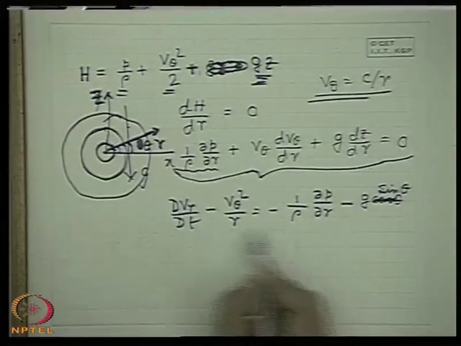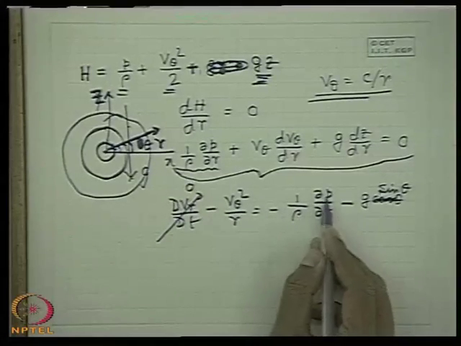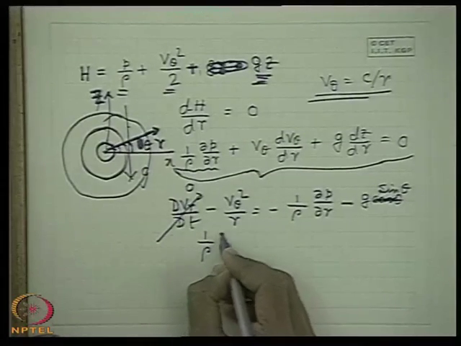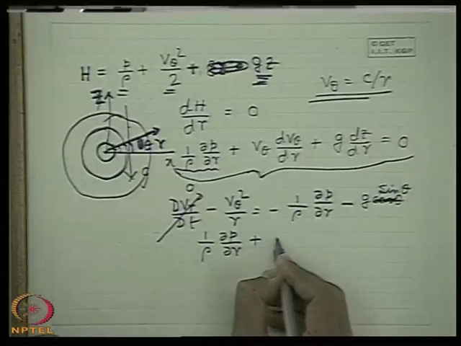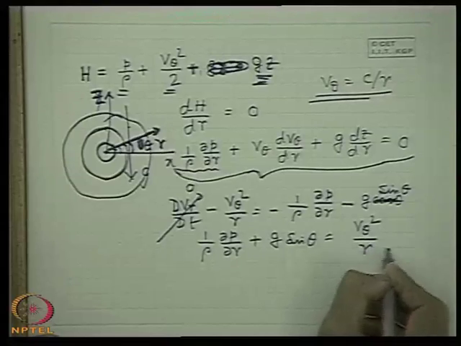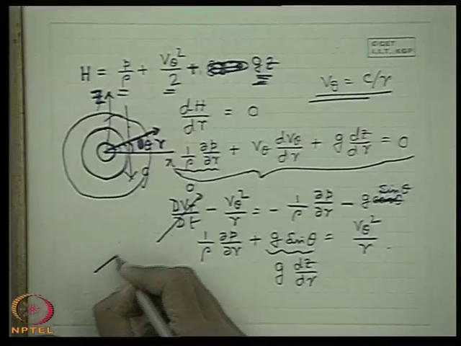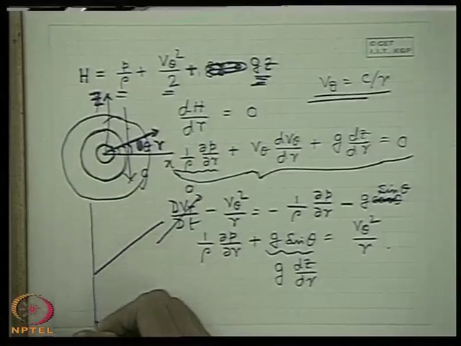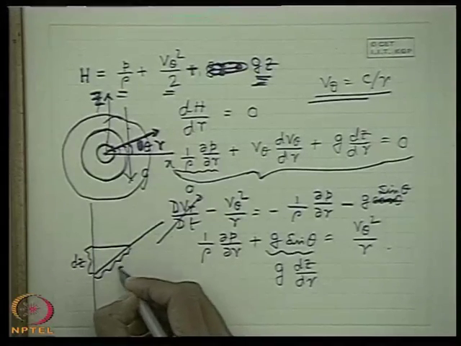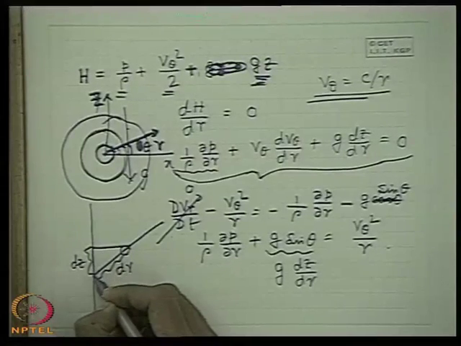All right. Now here dVr/dt is 0 because no Vr is there. So minus v theta square by r minus 1 upon rho del P/del r is minus g sin theta. Therefore 1 upon rho del P/del r plus g sin theta is equal to v theta square by r. Again this g sin theta can be written as g dz/dr, because if this is r and this is the change in z, sin theta can be written as dz/dr.